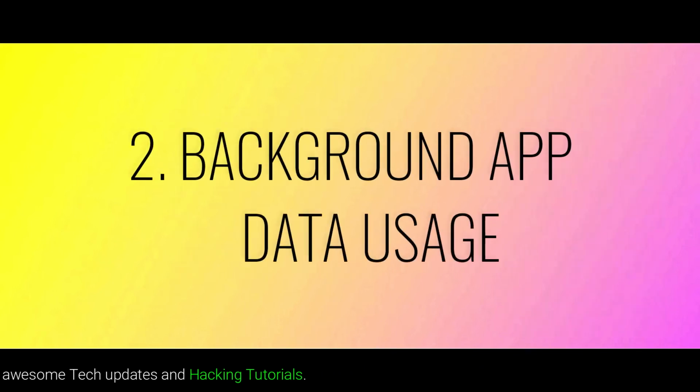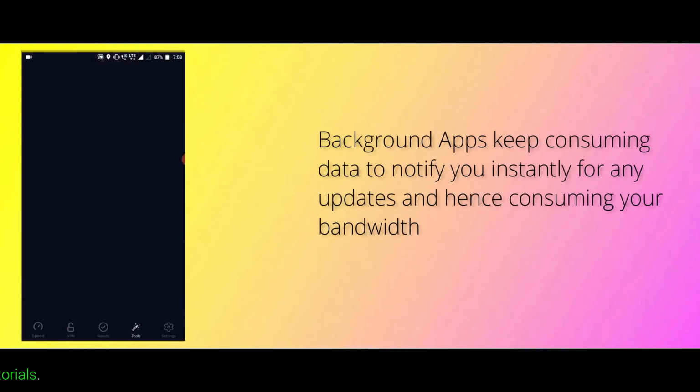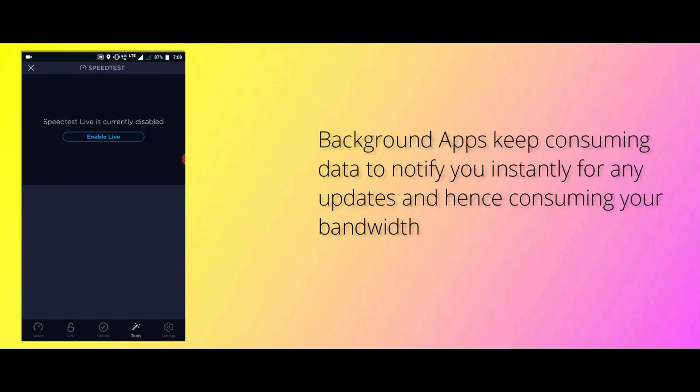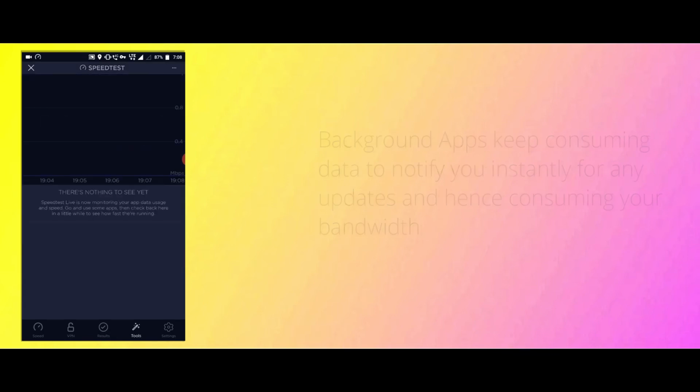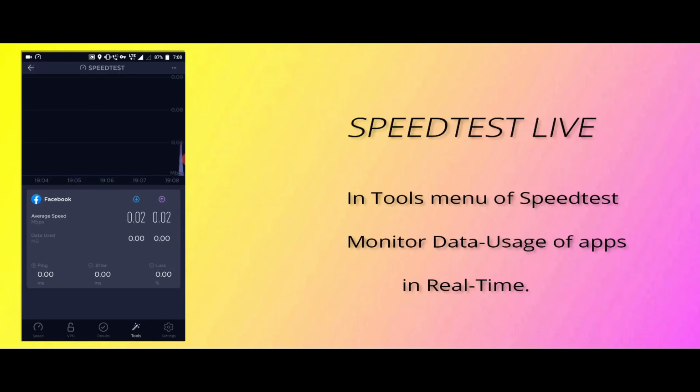The second is the background app data usage. Well, there are a lot of apps which are running in the background of your memory so that you don't miss a notification, but secretly these apps are sucking out of your available bandwidth, like Facebook and Messenger, and you are unable to get better speeds in the essential apps. The Speed Test app has a feature to monitor in real time which apps are consuming your bandwidth in the background, and you can kill those apps.